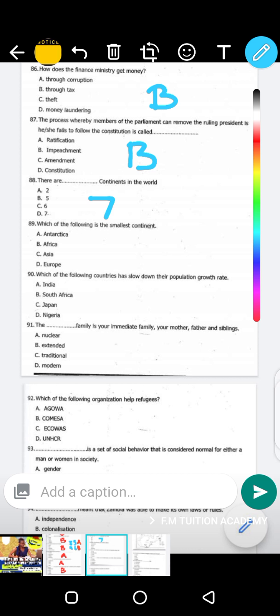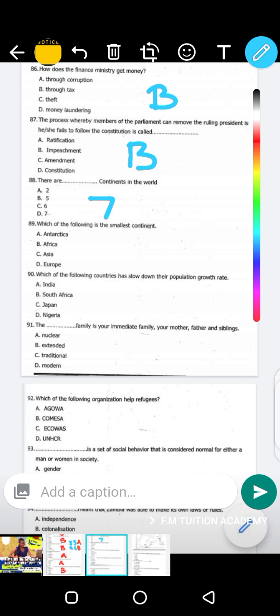Number 3, we have Asia. Number 4, we have North America. 5, South America. 6, we've got Antarctica. 7, we've got Europe. So there are 7 continents of the world.